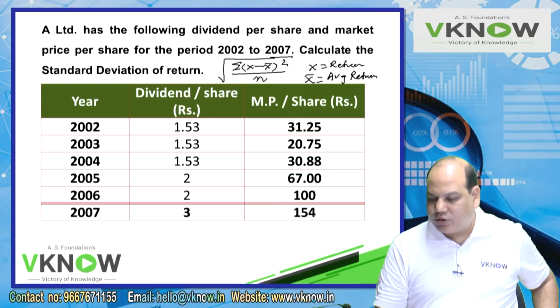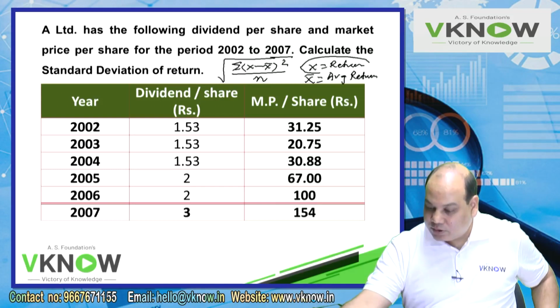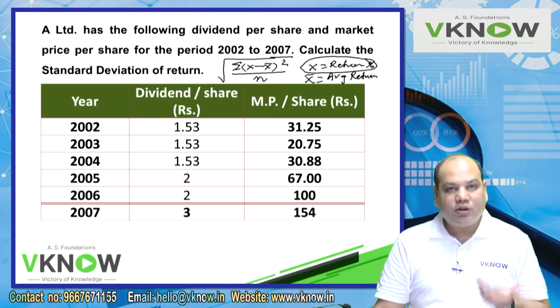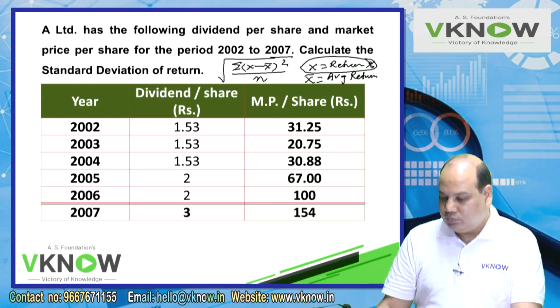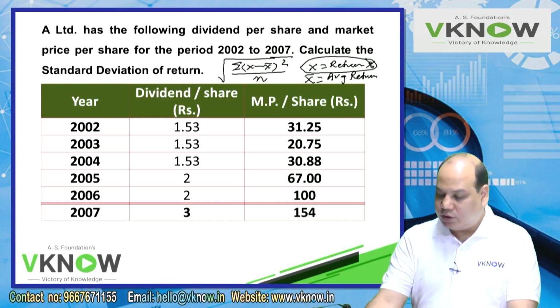Now in this question, return is not given to you. So first you have to find the return in percentage, because unless you have return in percentage, how will you compute the standard deviation? How to calculate the return? For that they have given you